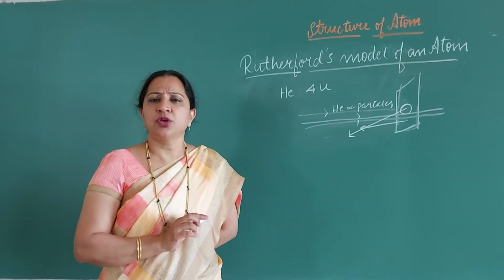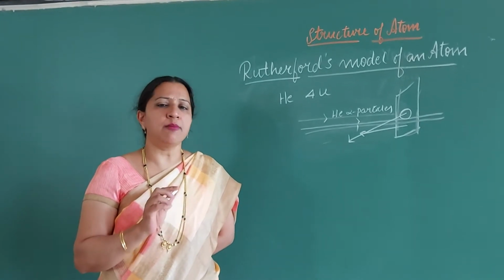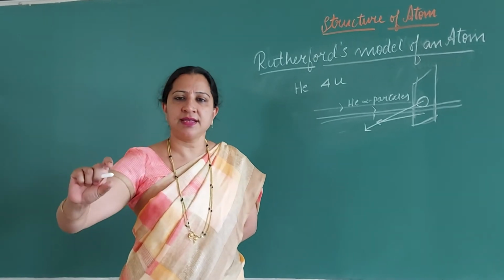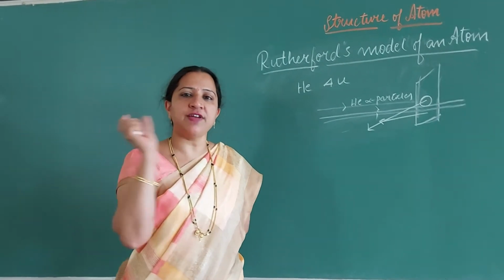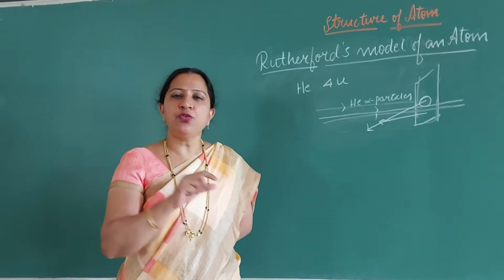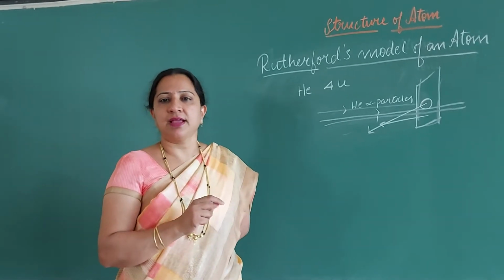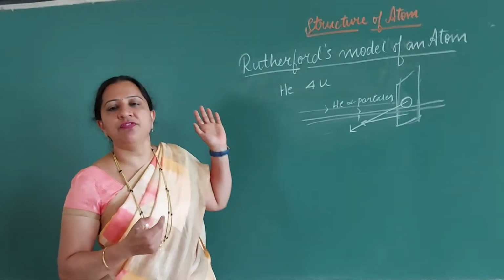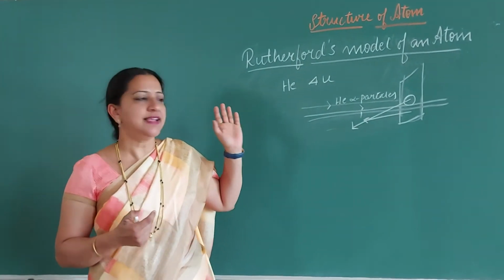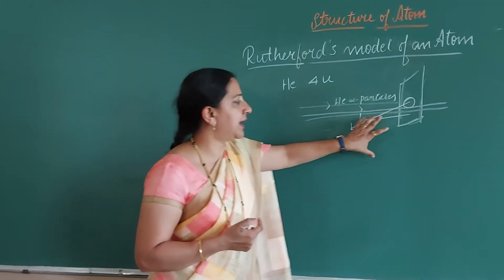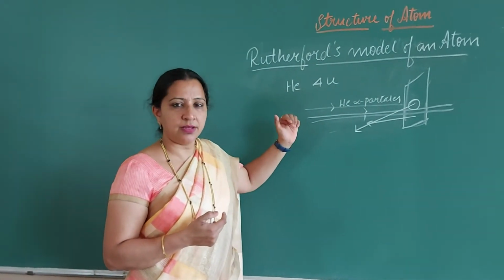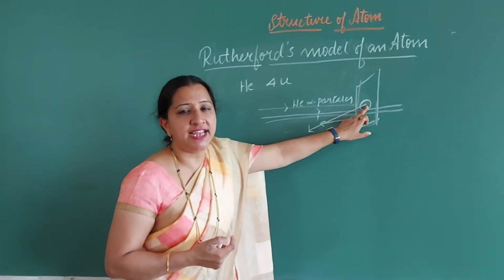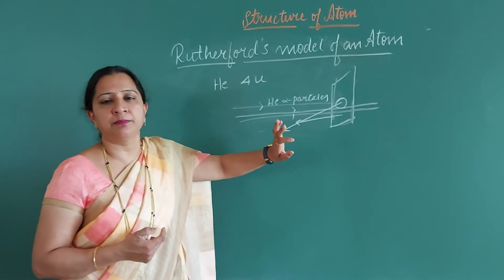It's like throwing a stone at a compound wall which is made up of iron bars. If you blindfold yourself and throw a stone, very few will pass through those iron bars. Remaining all will come back only. So that is how it was. He explained that very few helium particles came back because they hit the protons which occupied a very small space in an atom.